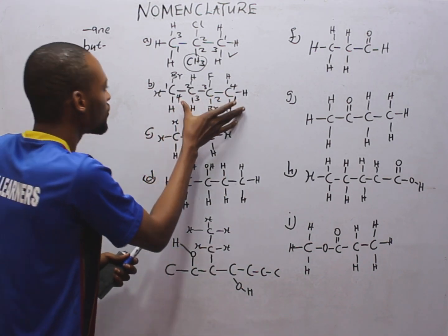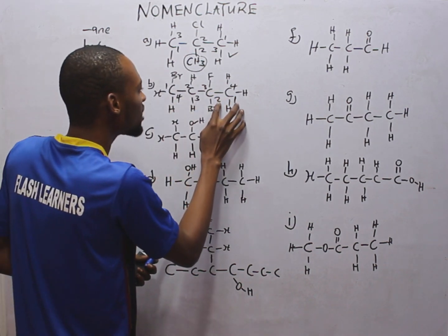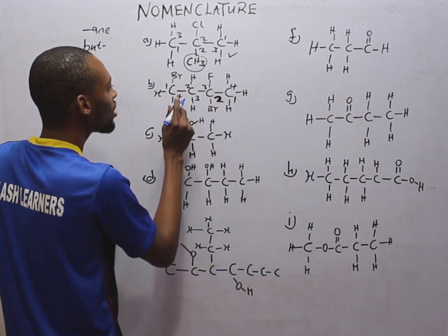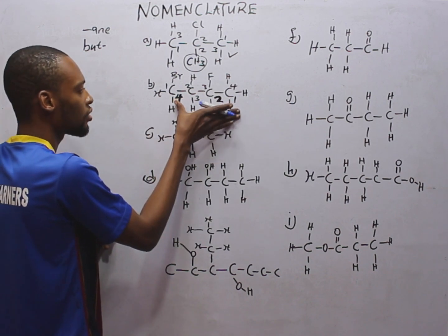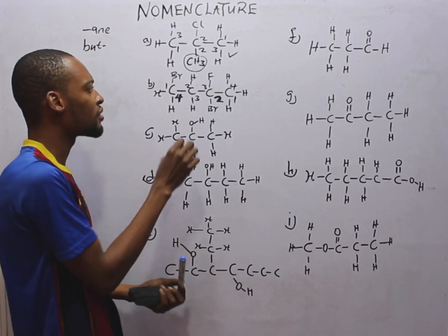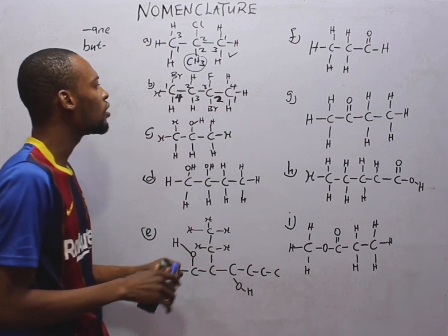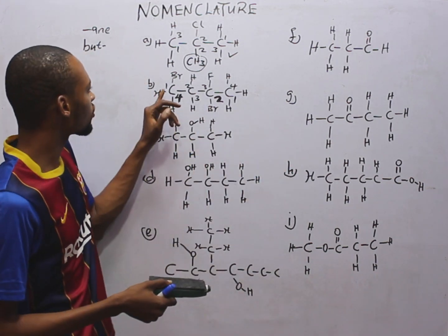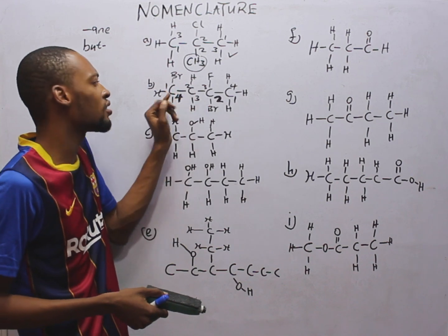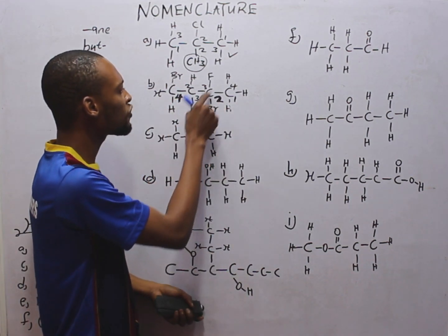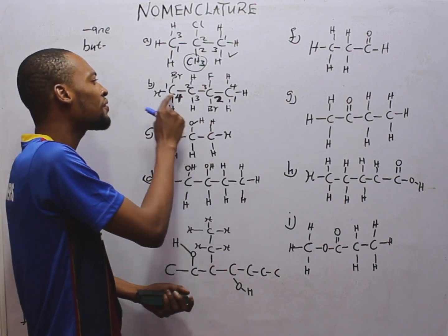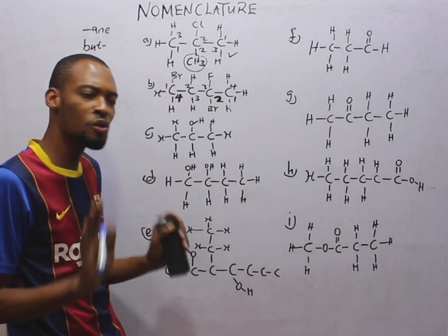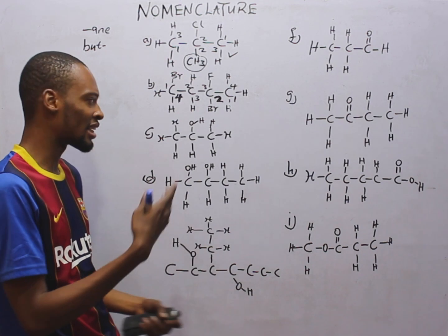So since the longest carbon chain is 4, we have but. Now, using this numbering means we have the halogen group in carbon 2 and also in carbon 4. Looking at this numbering, 1, 2, 3, 4, which of the numberings gives at least one functional group the smallest number? This will give at least one bromine a small number. Starting from this, the functional group starts from carbon 2. So since we have the one that is on carbon 1, we simply go with this numbering since it gives at least one of them the lowest numbering. Just relax and analyze.